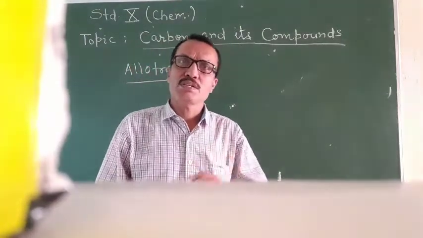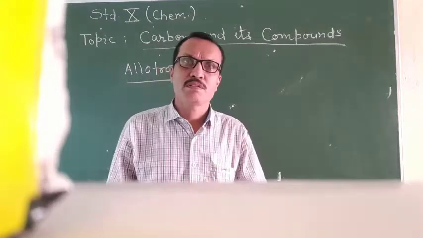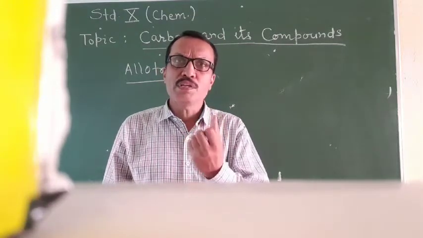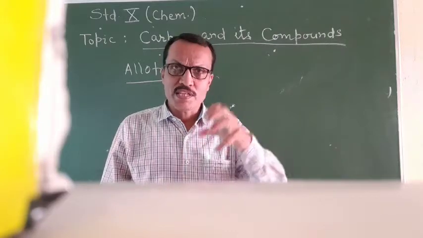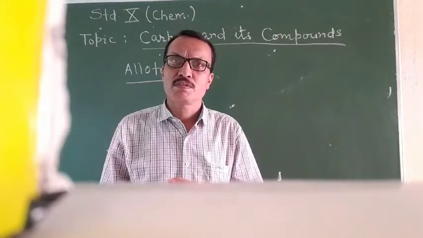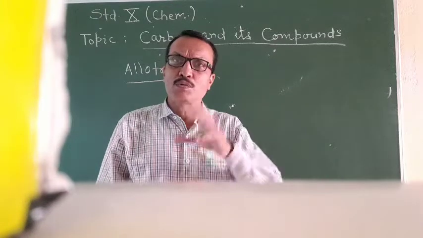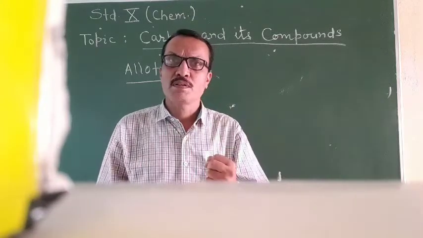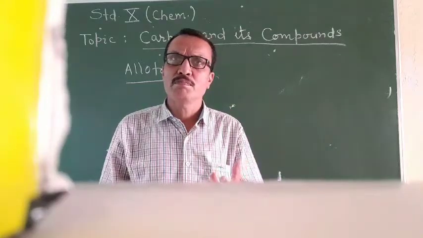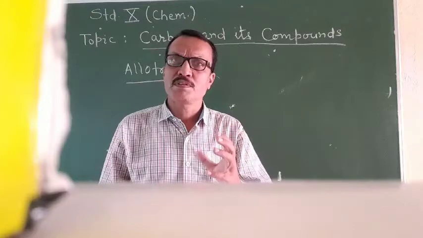My dear students, in our nature, there are few elements which exist in more than one different forms. And those different forms are chemically identical but physically different.